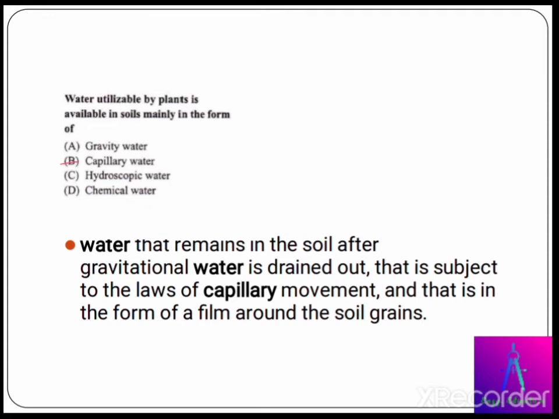After the water has been drained out with respect to gravity, the remaining water present around the soil grains is defined as capillary water, and the water that is drained out with respect to gravity is generally known as gravity water.